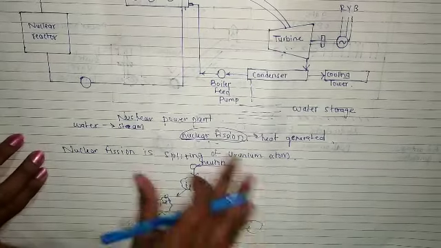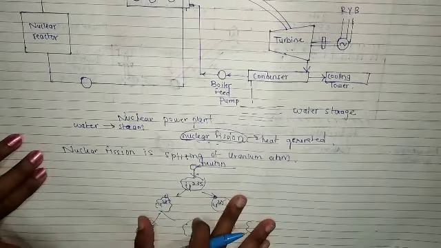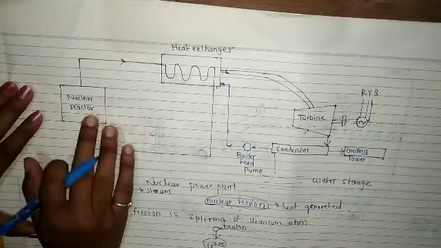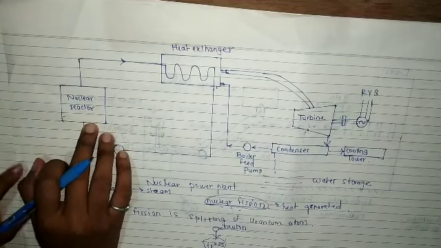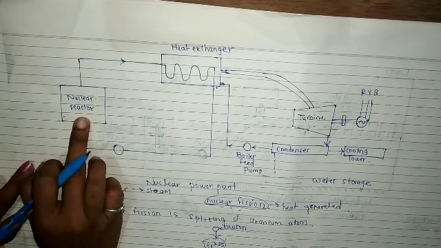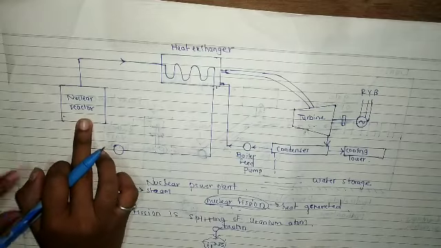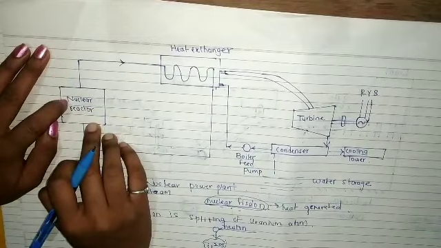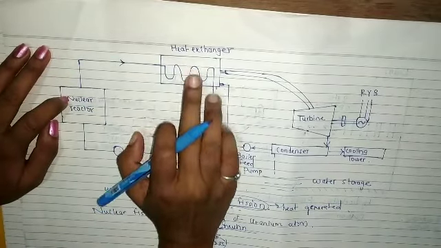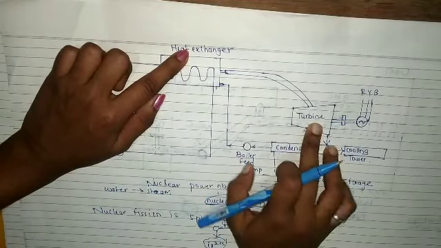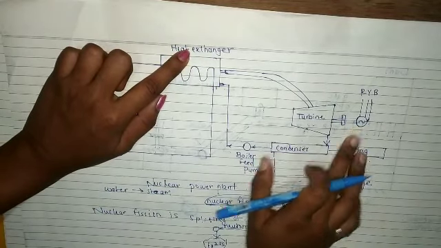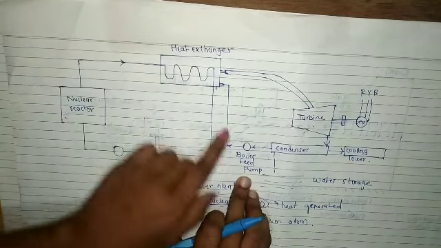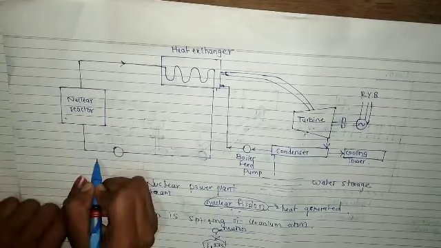This splitting of the uranium atom happens in the nuclear reactor. Nuclear fission takes place in the nuclear reactor. The components of a nuclear power plant are the nuclear reactor, the heat exchanger where the heat is exchanged, the turbine, the alternator, the condenser, the cooling tower, the boiler feed pump, and the coolant.